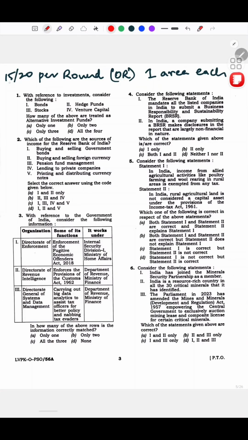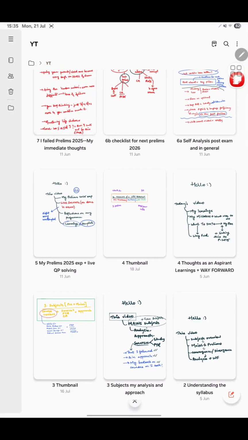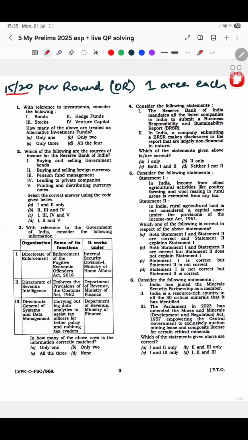Thing is, I would suggest that you also do this. Take a break after every 15 to 20 questions or after one area, and try solving this with me as well. And I will replicate exactly what I did in the exam. So I am not saying whatever options I marked are correct, but मैंने exam में ऐसे किया था, is what I'm trying to tell you. So let's start with question number 1.